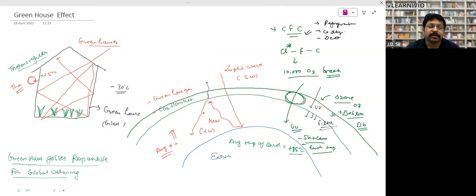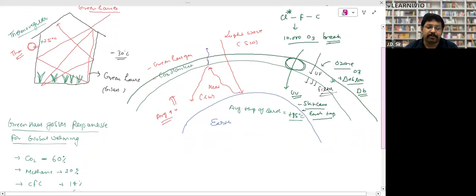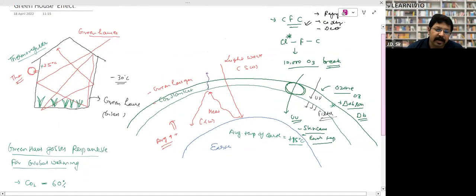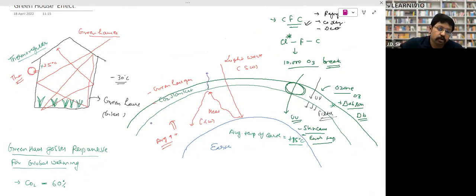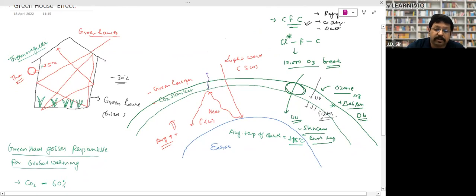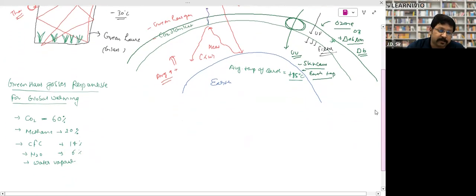There are some gases which are making this blanket thicker. And what is happening? When the energy tries to go back, all the energy is bounced back in the atmosphere, and that's why it is increasing the average temperature of the Earth, right? And this increase in the average temperature of the Earth is called global warming, right? So global warming is taking place because of the thickening of this carbon dioxide layer, right?